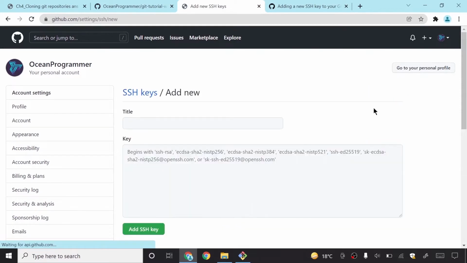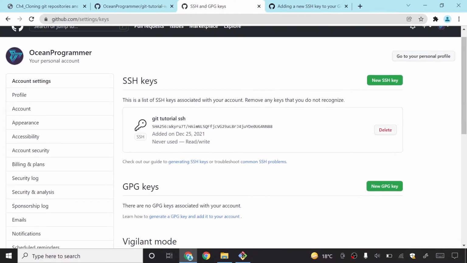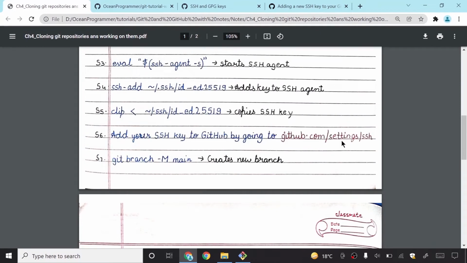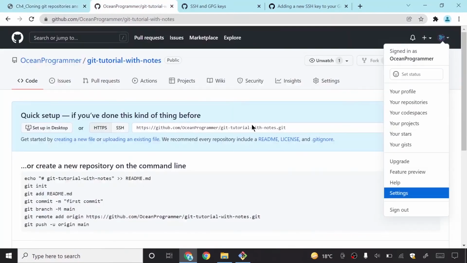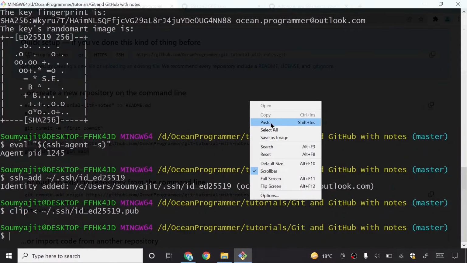I will click on this new SSH key and here I will say git tutorial SSH. Okay, so I will now paste my SSH key here and wait until it gets added. So it is saying that it got added. So you can add your SSH key to your GitHub by going here, and then this creates a new branch. What is a branch? You need not know this.